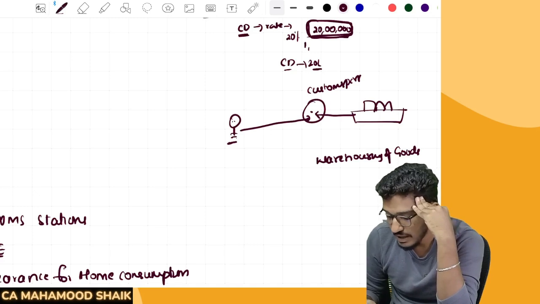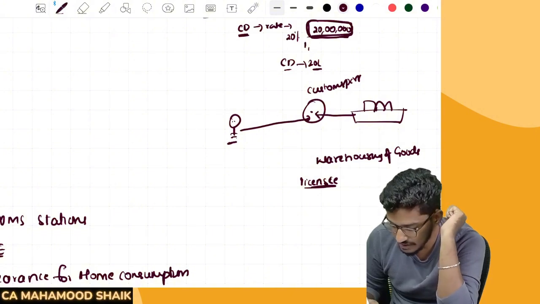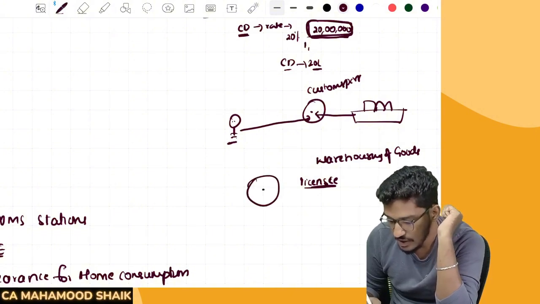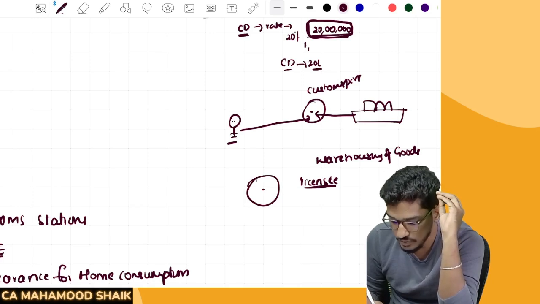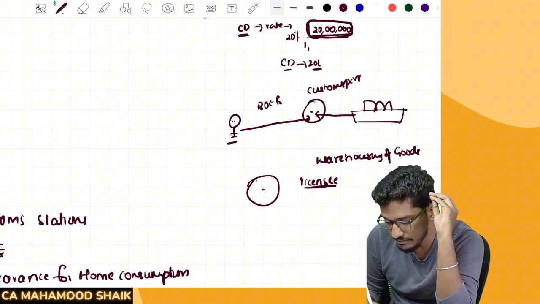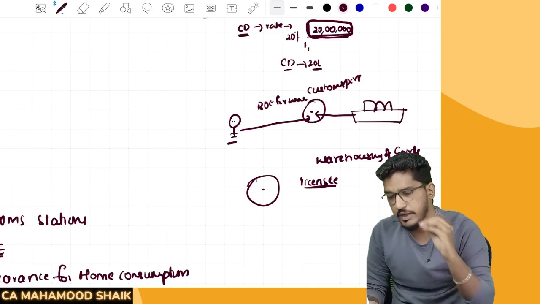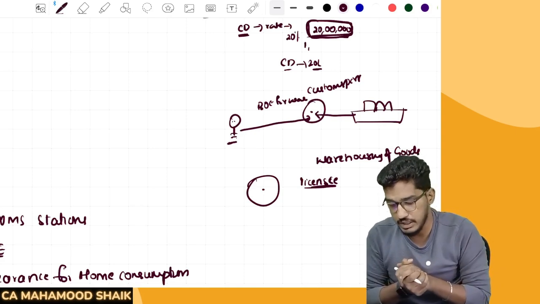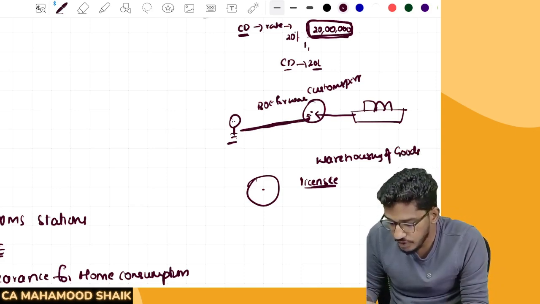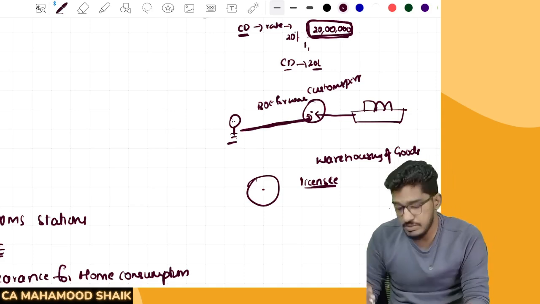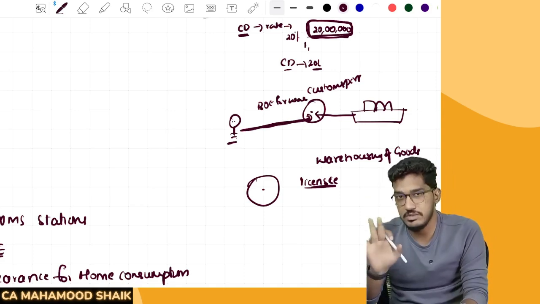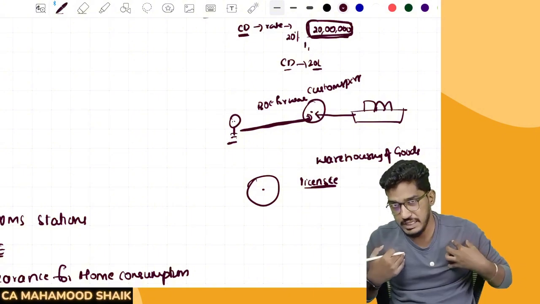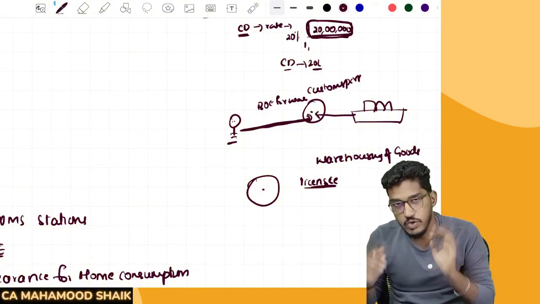What do you mean by customs warehouse? Customs authorities will give license to some warehouse operators to operate as customs warehouse. Say for example, here we have some warehouse. If you submit one application, that we call bill of entry for warehousing. You need not get into all that terminology. As an importer, what you can say to the customs authorities is, sir, I don't want the clearance, I don't want to bring the goods inside the country now.